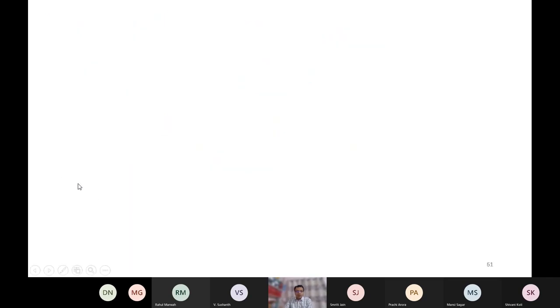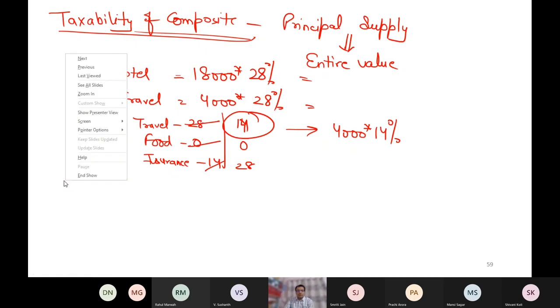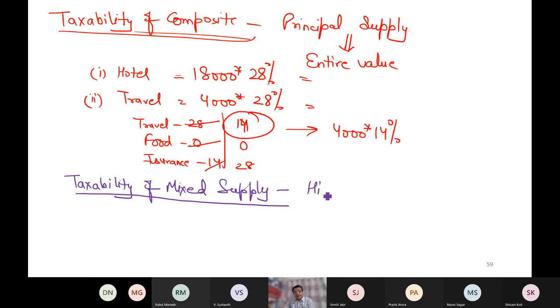And now, taxability of mixed supply. Now, when it is a mixed supply, then you don't have principal supply, then you will check the tax rate which is highest.